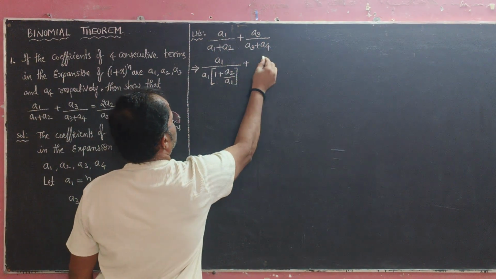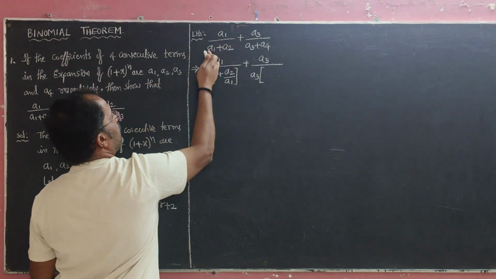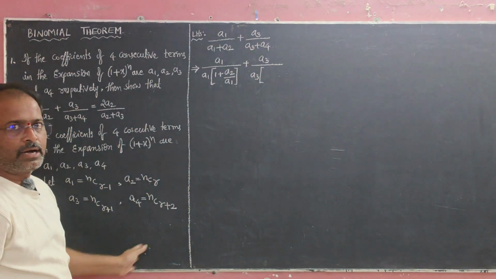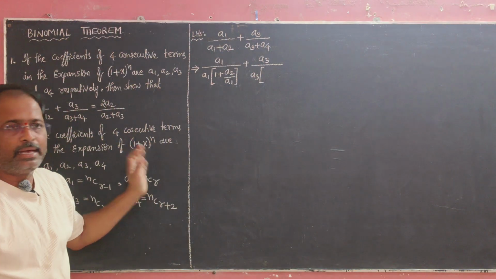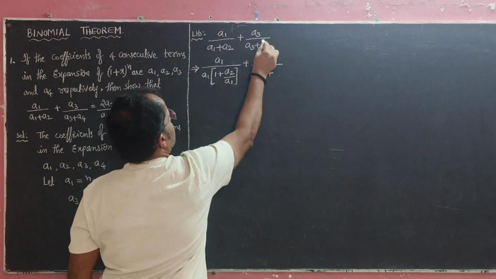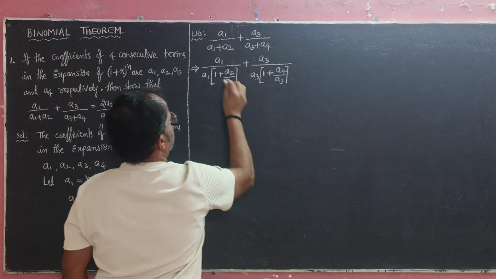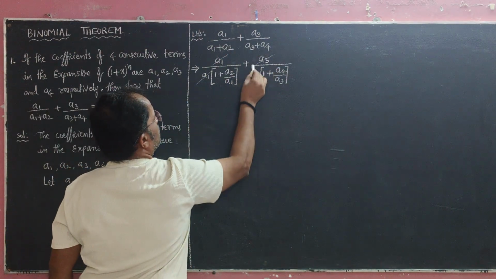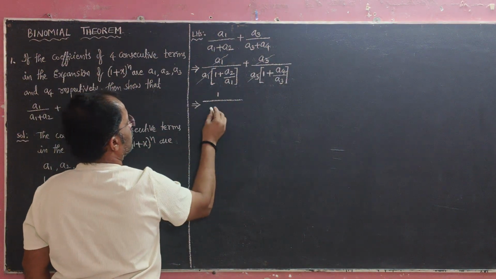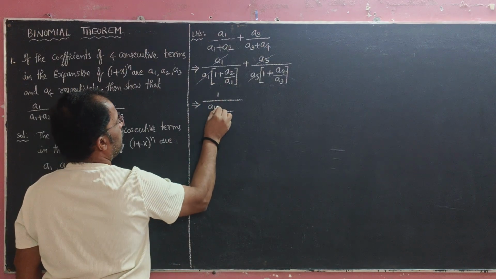Same thing next one also, a3 as it is, let a3 common. To cancel a1, a1 is common. To cancel a3, a3 is the common. So a3 is the common means remaining 1, and in this there is no a3, so divide with a3. Next, see, a1 cancel, a3 cancel. Okay, so from numerator there is only 1, denominator LCM is a1.